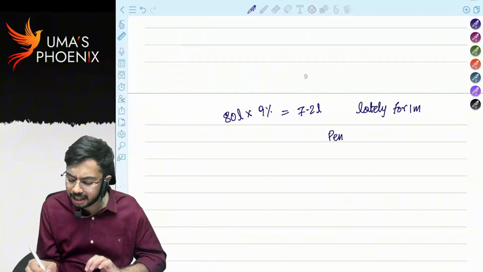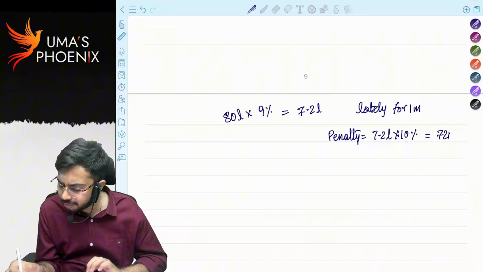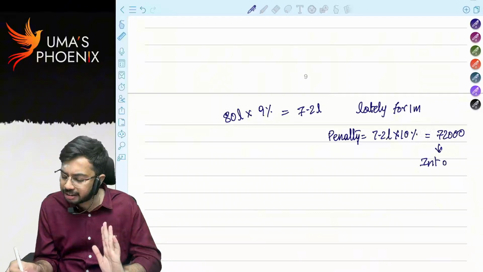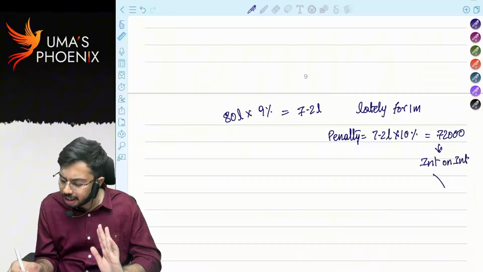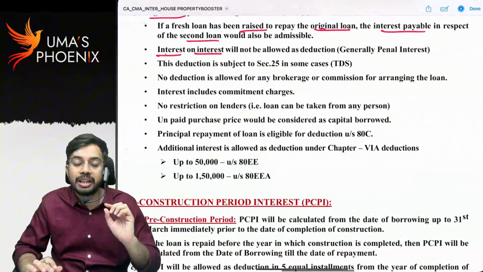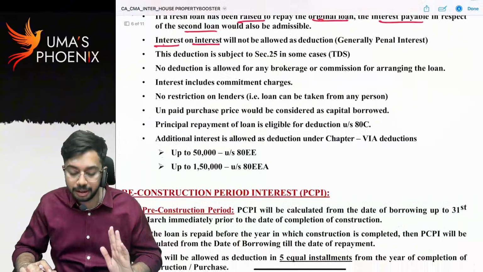That means penalty. How much is the penalty? 7.2 lakhs into 10%, 72,000. Now this penalty is also called interest on interest. This penalty is not allowed as deduction under section 24B. So whatever the penal interest is there, interest on interest, that is not allowed as deduction under section 24B.